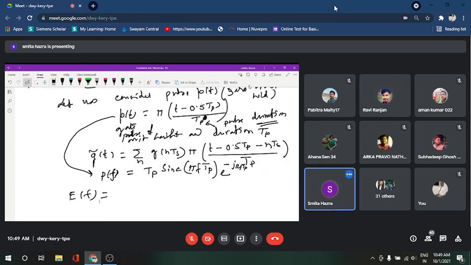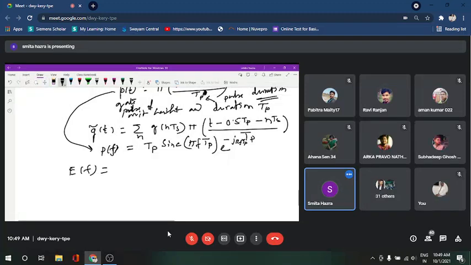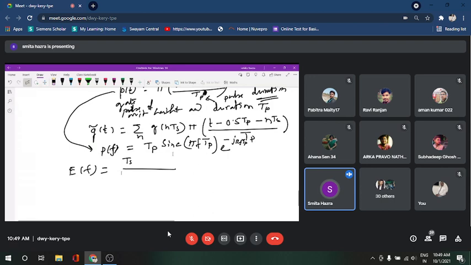Simply Ts by P(f) within the band. Simply this is Ts by P(f) within the band. So copy that. This divided by this one. So if we write this in terms of these sinc functions, then what are we getting? We are getting this is Tp sinc of pi f Tp into e to the power j pi f Tp.